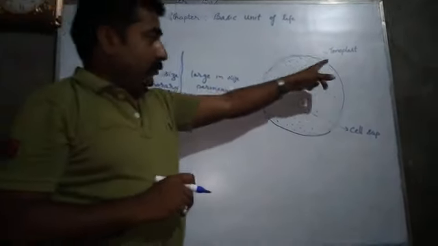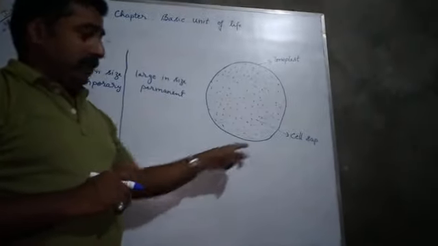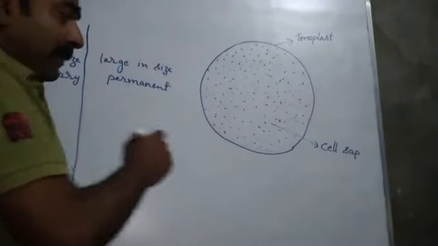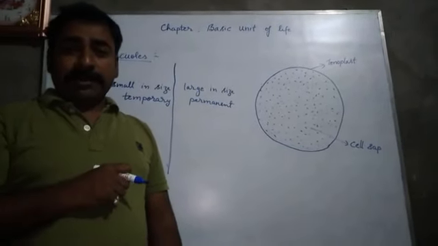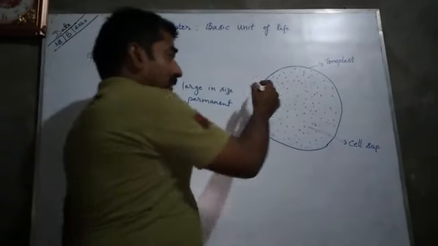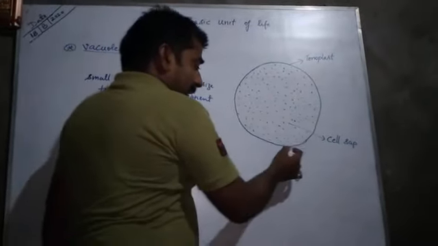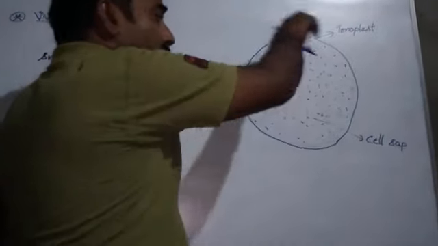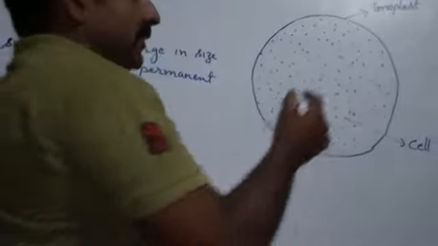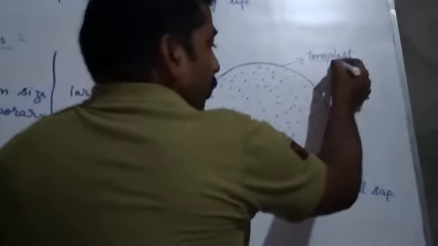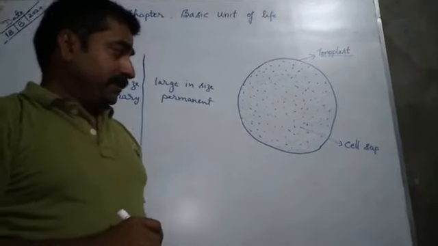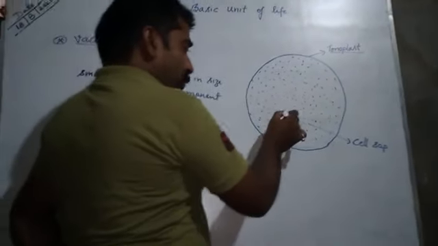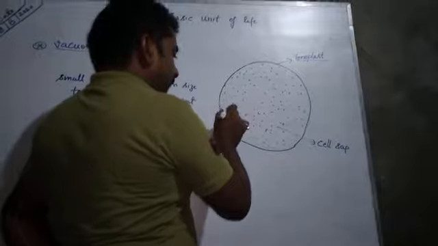Vacuoles are membrane bound cell organelles. Membrane bound means they are bounded by a single membrane, and the membrane which bounds the vacuole in plant cells is called tonoplast. And inside the vacuole, a fluid is filled.